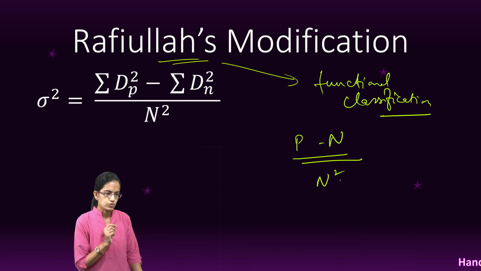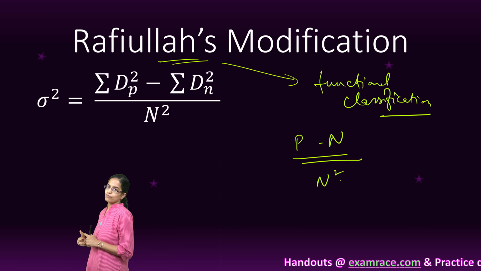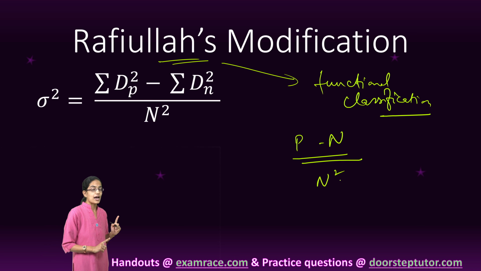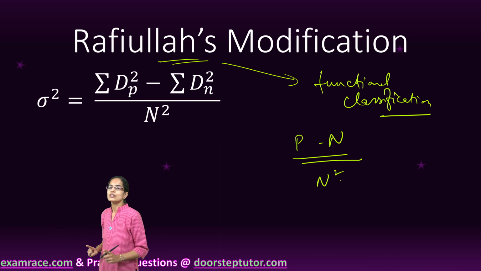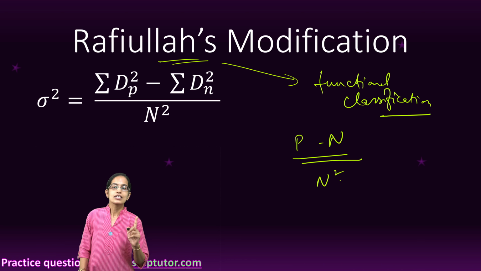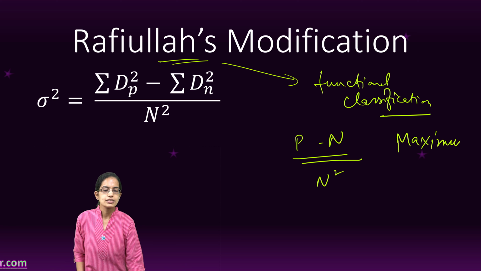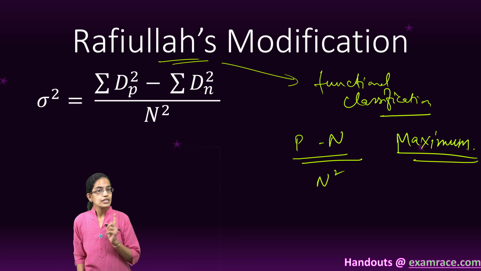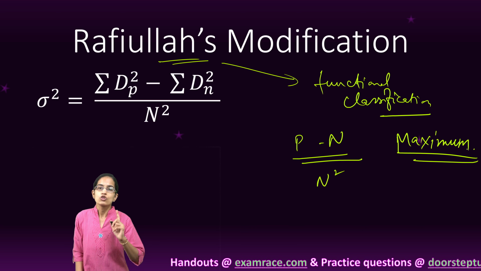And important to note, in Rafiullah's modified method, it was not the least value that would come up as the correct combination. Here, the maximum value is considered as the critical combination, not the least value as in the case of the Weaver method and the Thomas method.